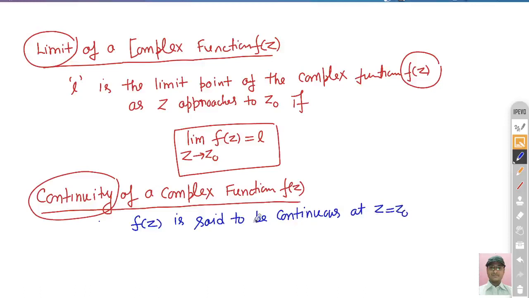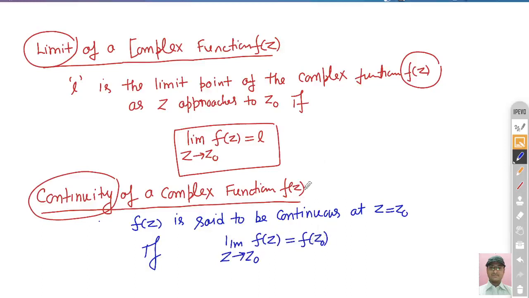We say that this function is continuous at z0 if it satisfies limit z tends to z0, f(z) is equal to f(z0), right?